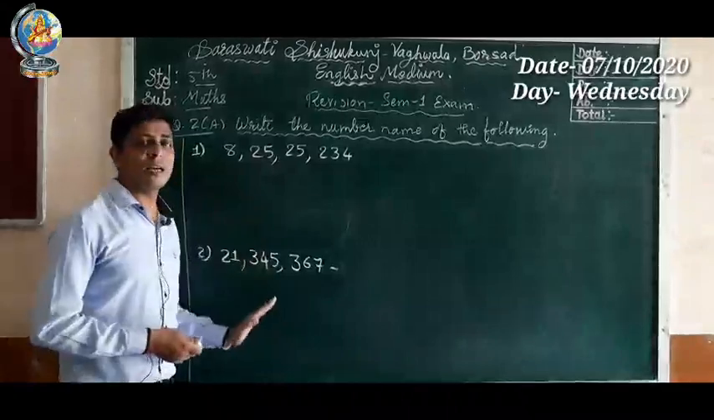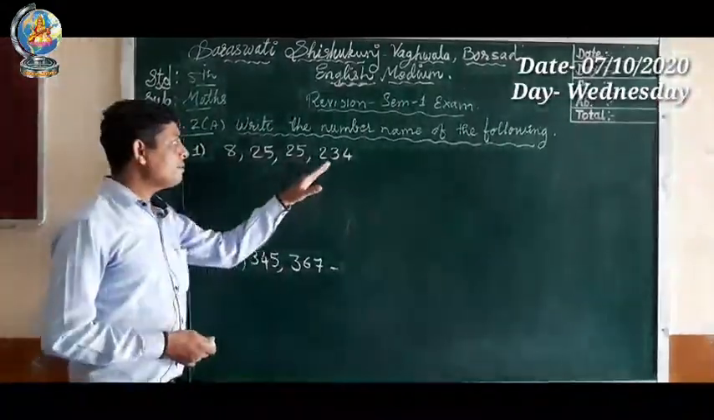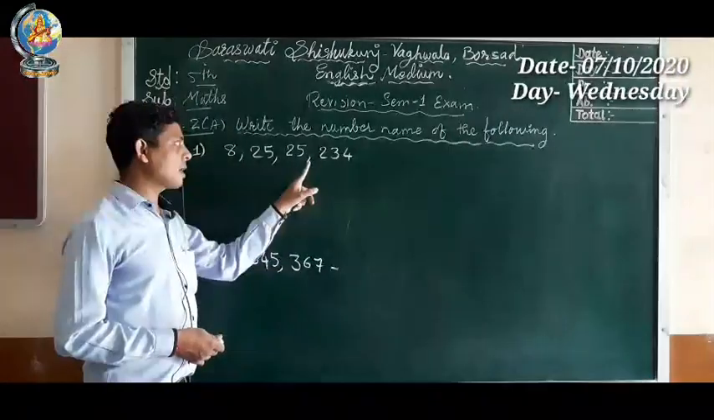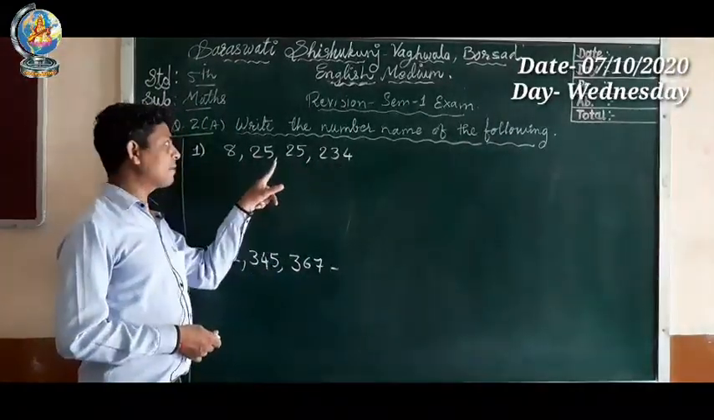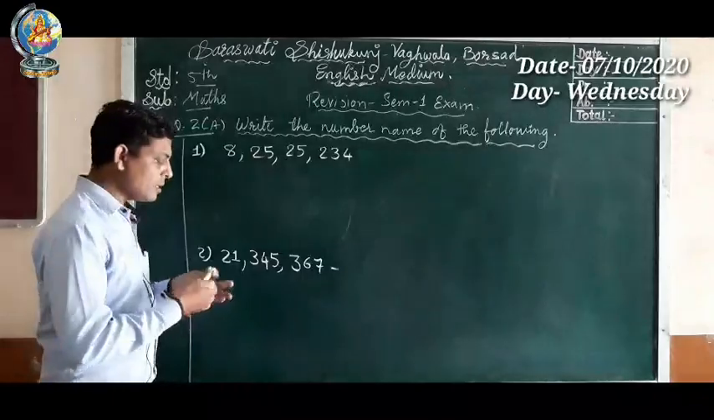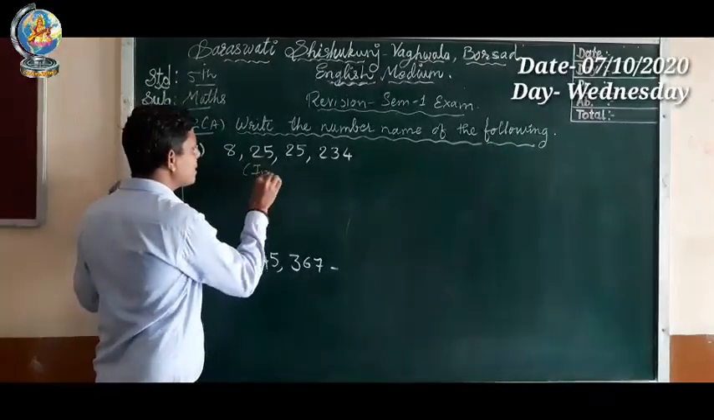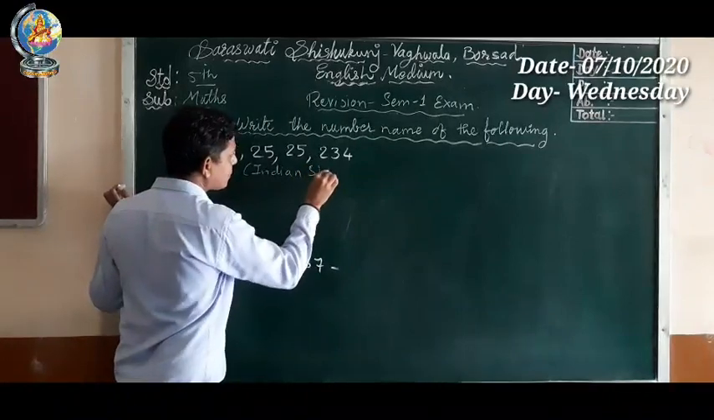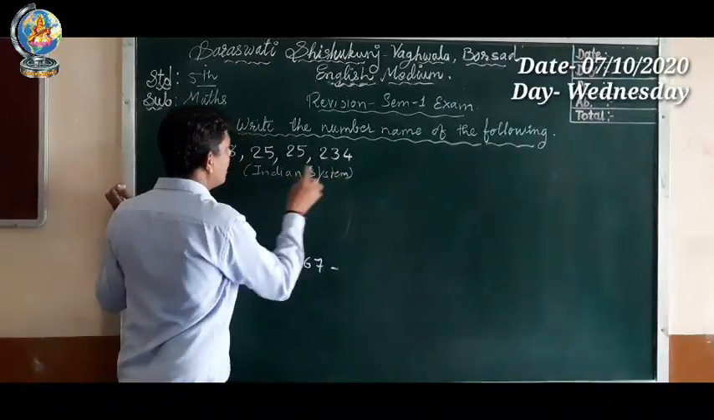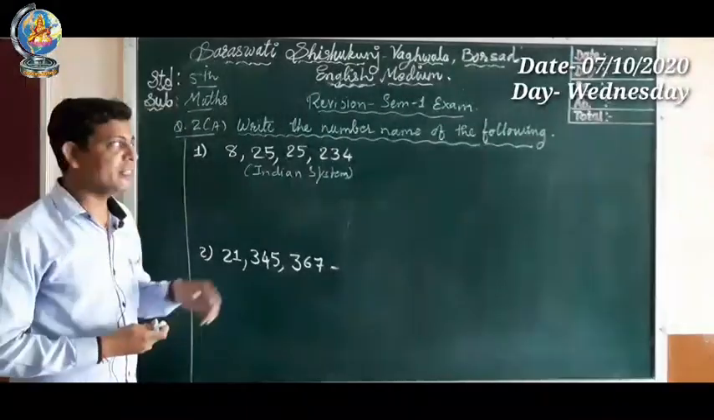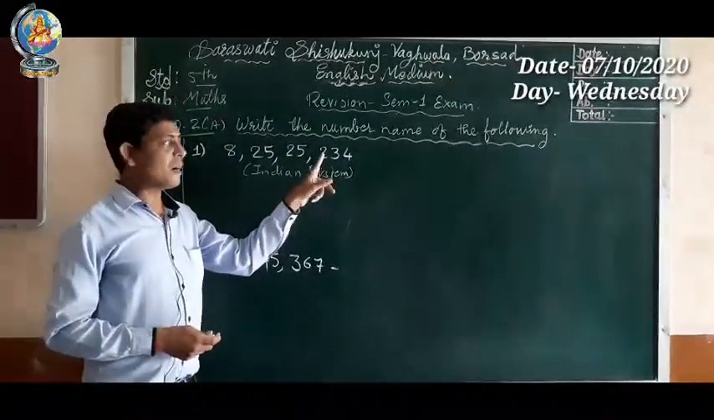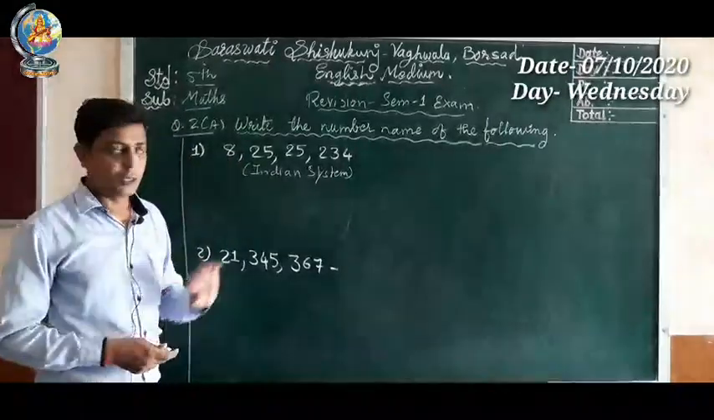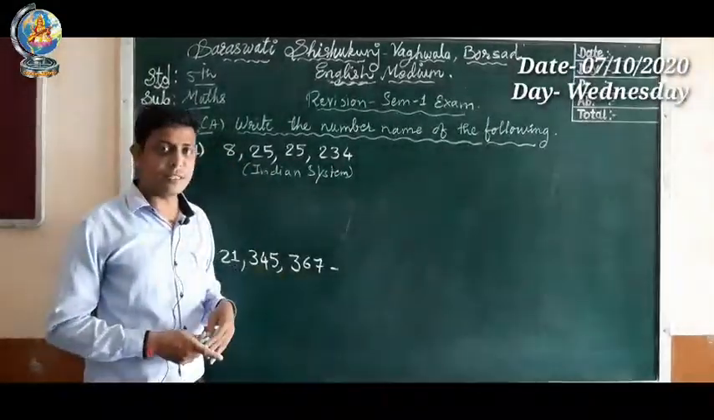If you observe here, I have written two examples. In the first example, if you observe the place of commas, they come after 3 digits, then after every 2 digits. This system is called the Indian numbering system. In the Indian system, commas come after 3 digits, then after every 2 digits.